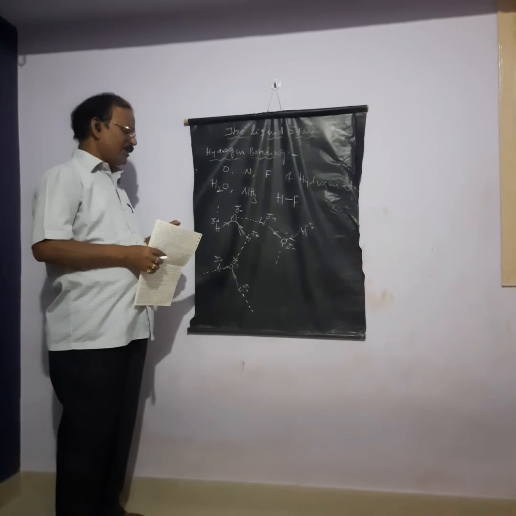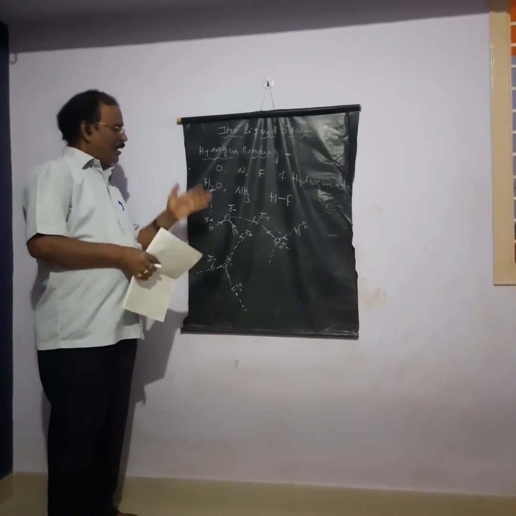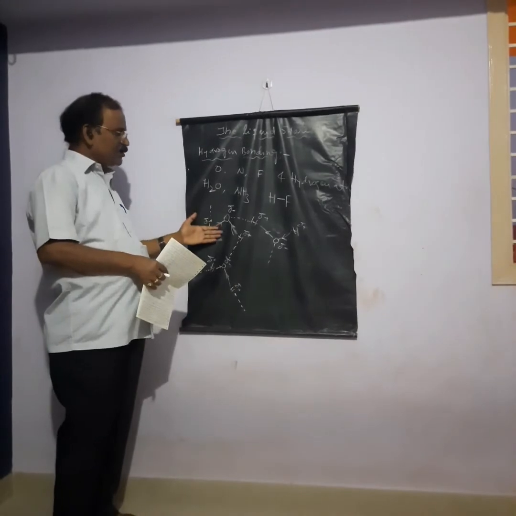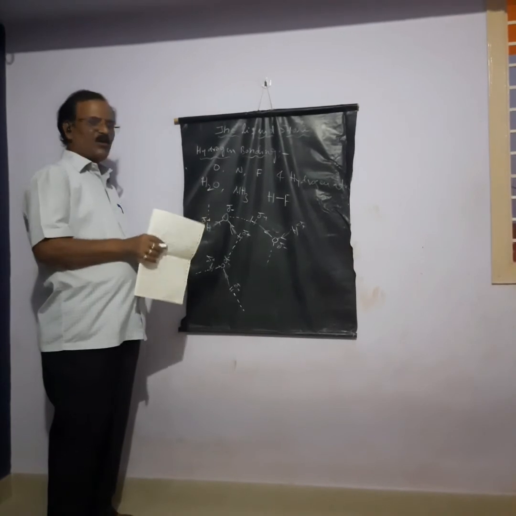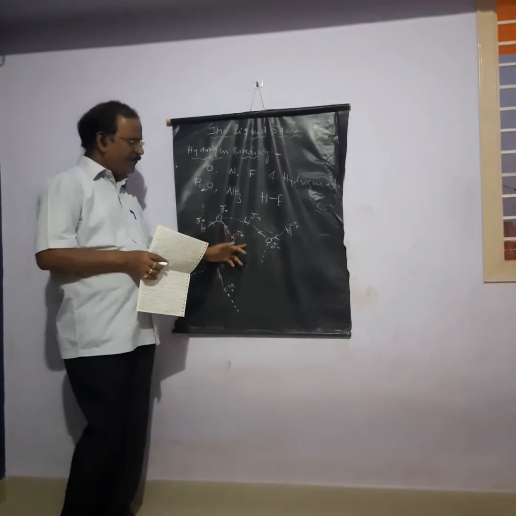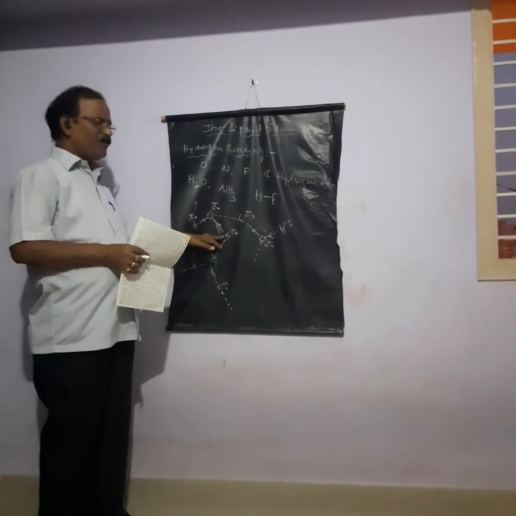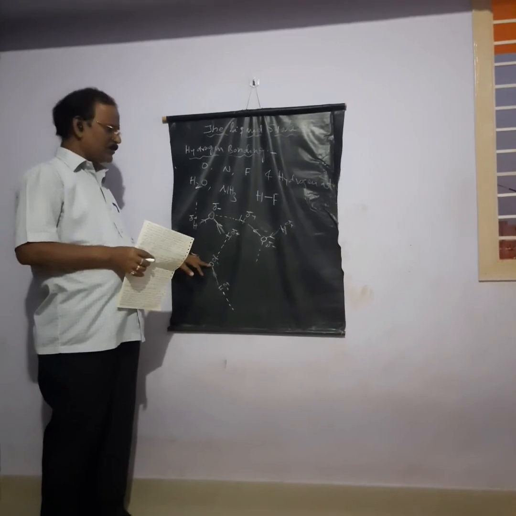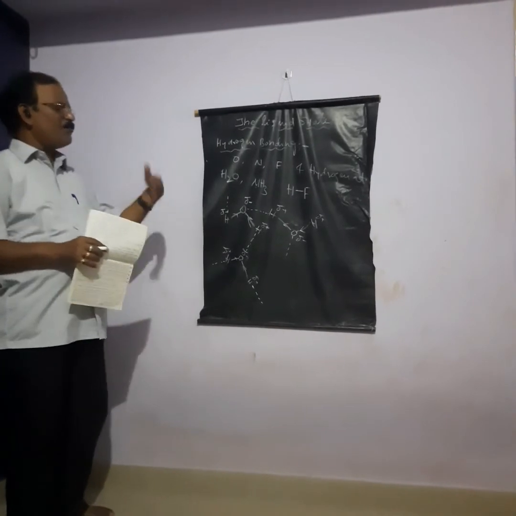Why is the boiling point so high? H2S is a gas and H2O is a liquid. Sulfur belongs to the same family as oxygen, but H2O has a high boiling point compared to H2S because of hydrogen bonding. In hydrogen sulfide there is no hydrogen bonding, but in the water molecule, hydrogen bonding is present between the polarized hydrogen atom and the more electronegative oxygen atom. Thereby the water molecules are aggregated together, giving a high boiling point.